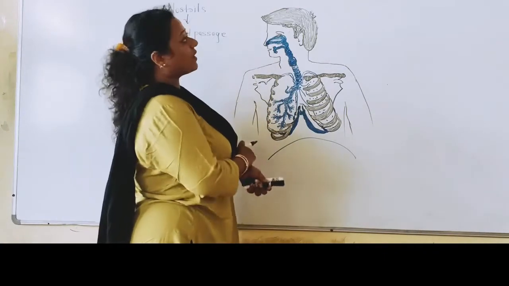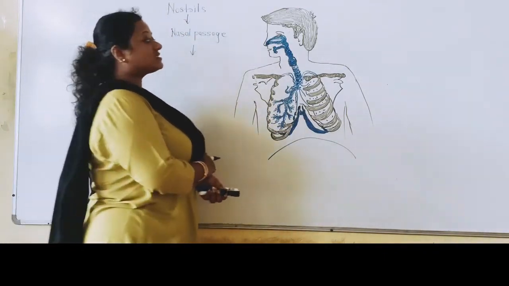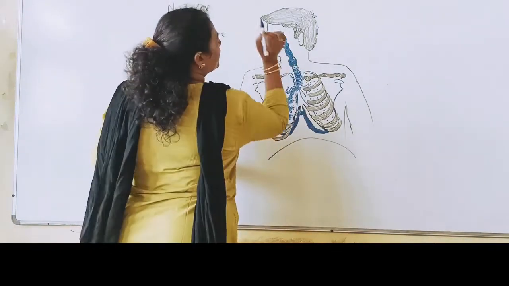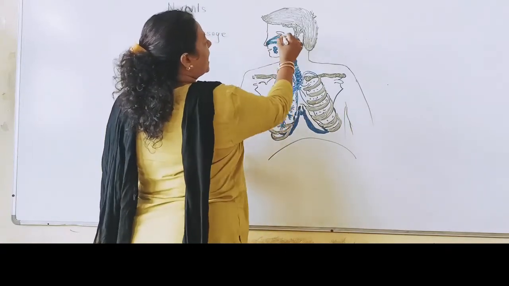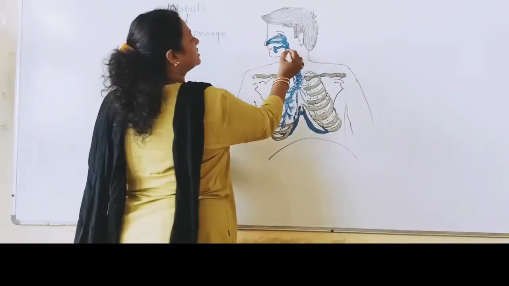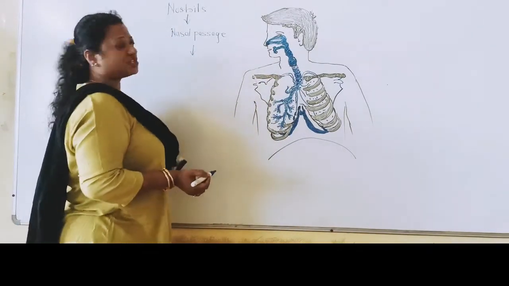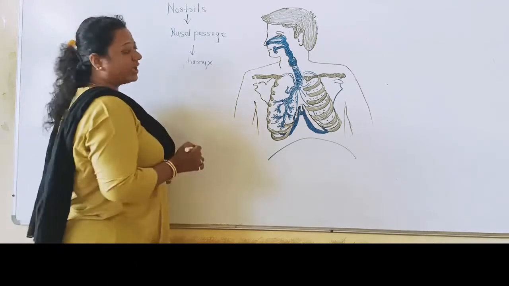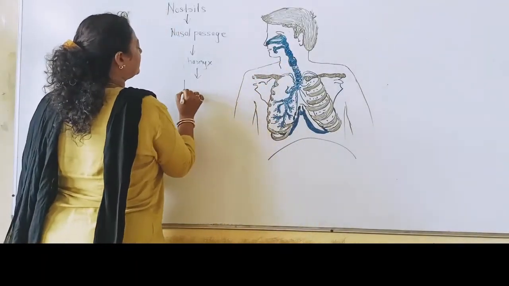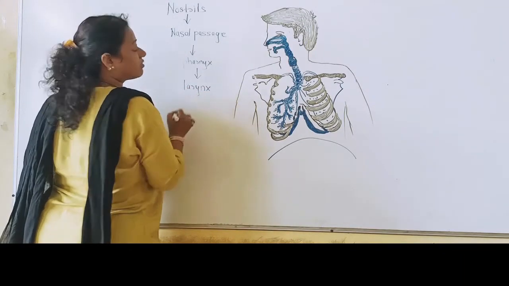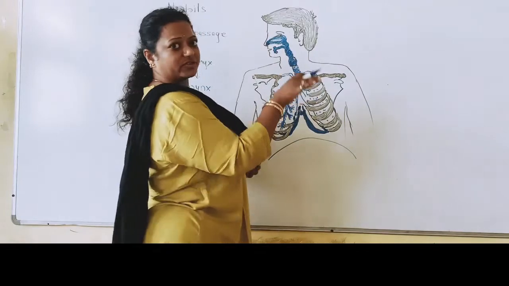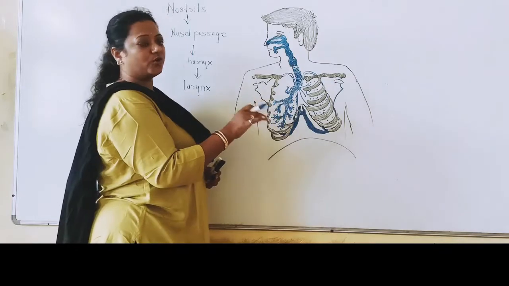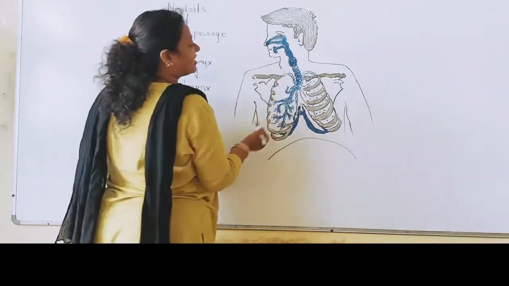Go back into the digestive system and watch what is meant by mouth, oral cavity or buccopharyngeal cavity. Behind the buccal cavity and at the end of the nasal passage, we have one common passage, and that common passage is called the pharynx. After it, we have the larynx. The larynx is also called the voice box. When I move ahead, I shall let you know about every part of the respiratory tract in detail.